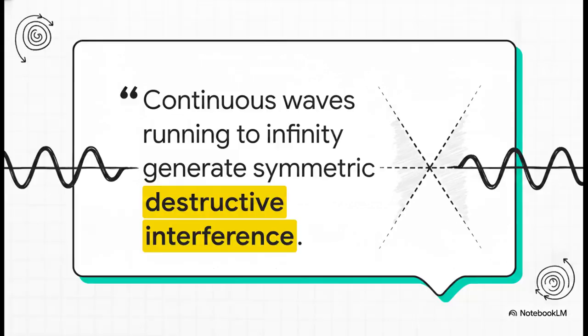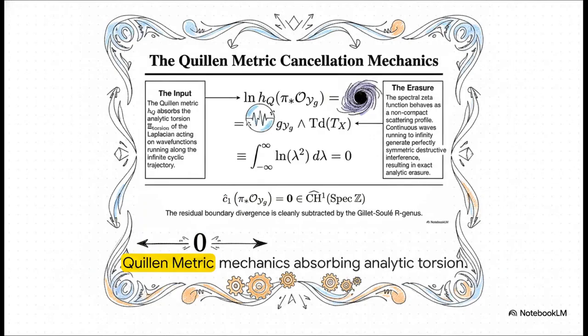To conceptualize the math that follows, I want you to think about this physical analogy. Imagine continuous waves running to infinity. They generate perfectly symmetric destructive interference, resulting in exact analytic erasure. The trajectory is essentially canceling itself out by reflecting perfectly against its own infinite nature. And that symmetric, destructive interference? It is mechanically captured by the regularized Quillen metric h_Q.